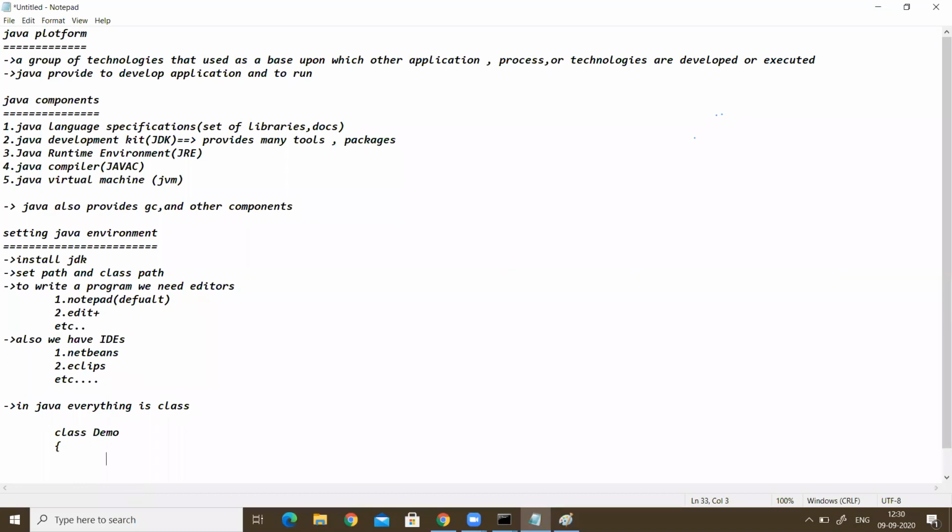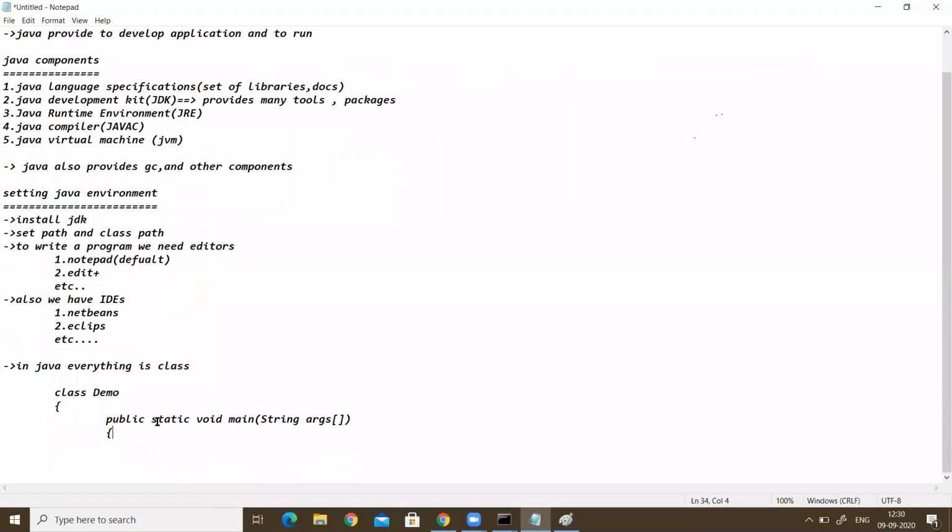After that we write public static void main, String args with square brackets. These String args we must write within round brackets. After that we take one more open brace.